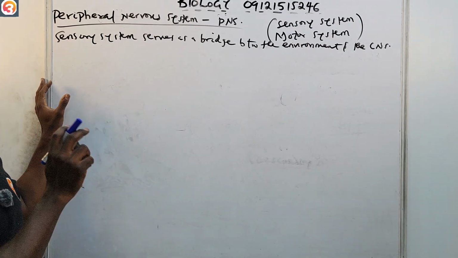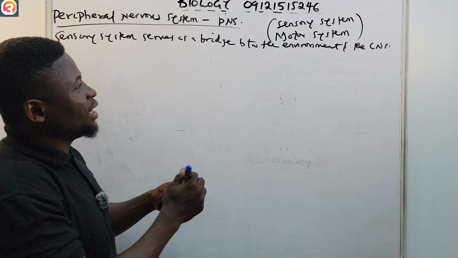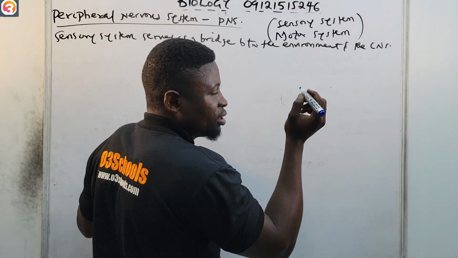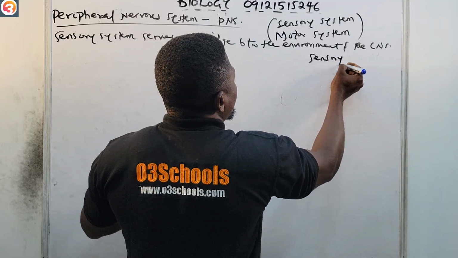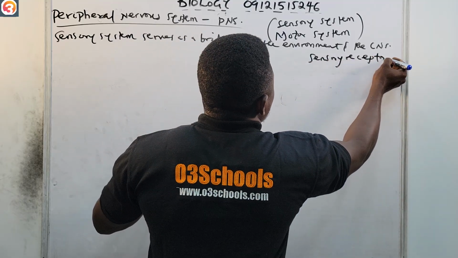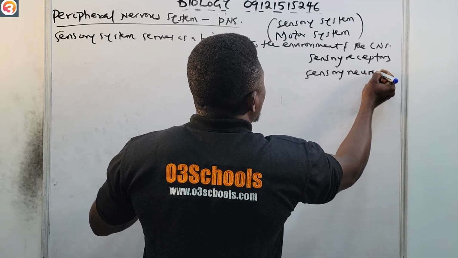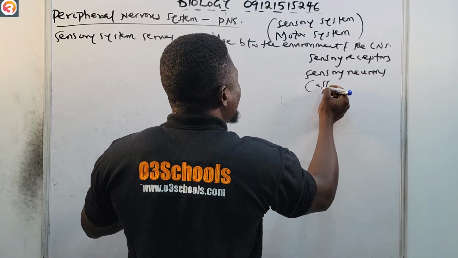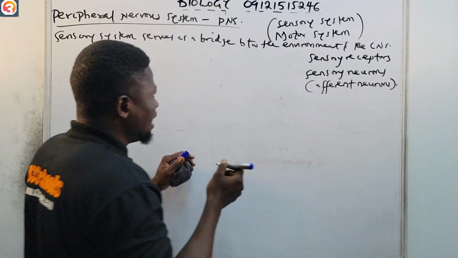This sensory system consists of sensory receptors and sensory neurons, or what one will call the afferent neurons. All right, take note of that.